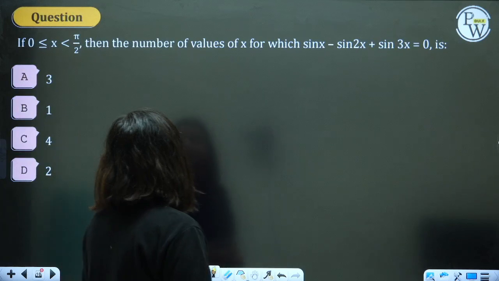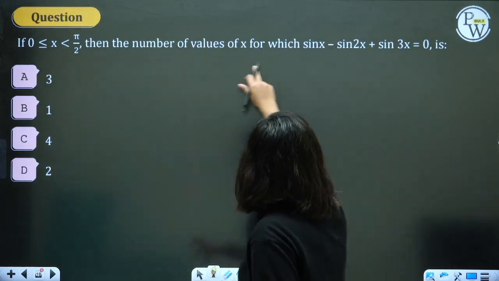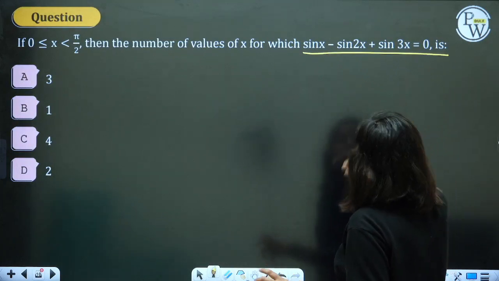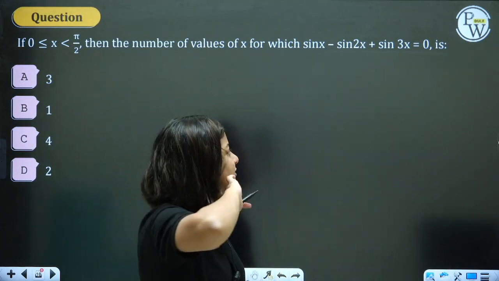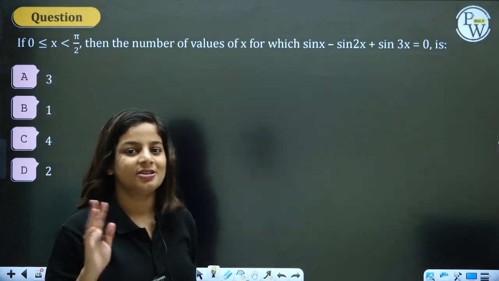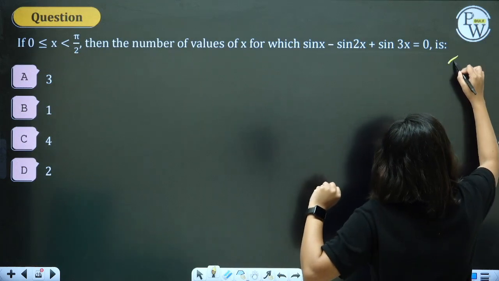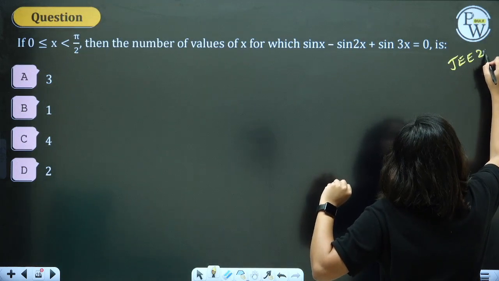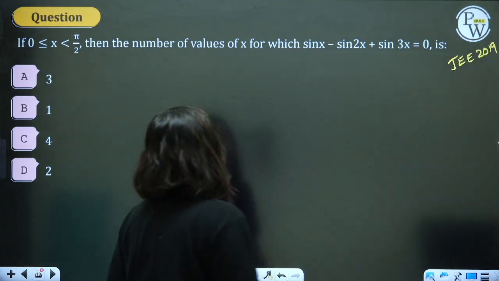Next, if x is greater than or equal to 0, strictly less than pi by 2, then what is the value of this equation? Is it sine square there? Sine x minus sine 2x plus sine 3x. 3x, I don't think it's a square. Yeah, it's correct. Also, this was your JEE 2019 question.